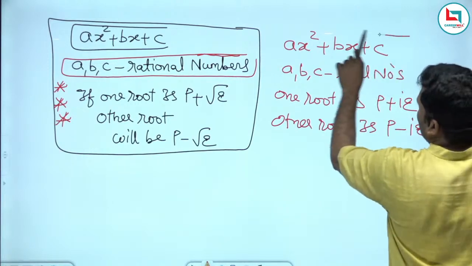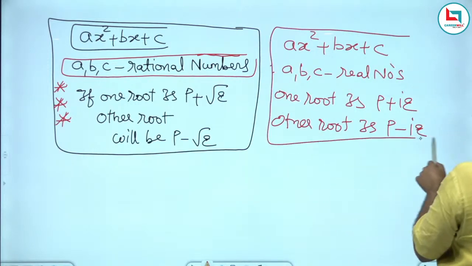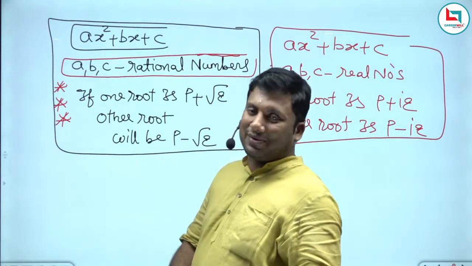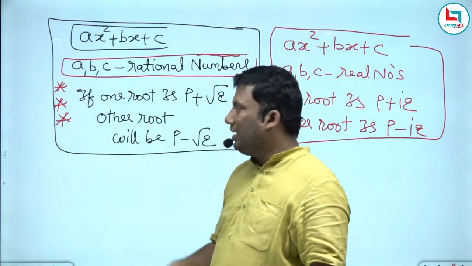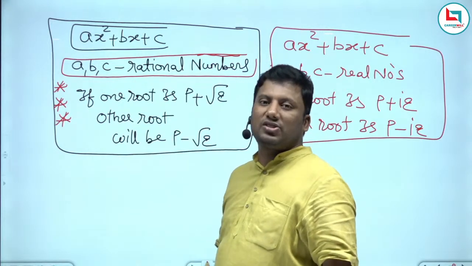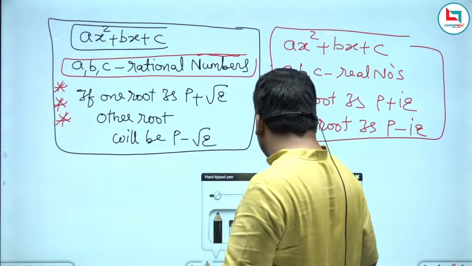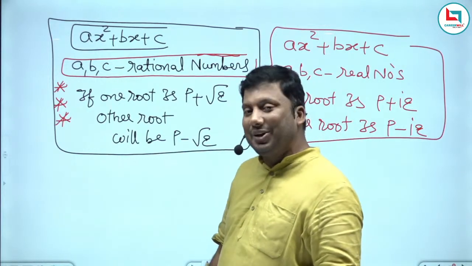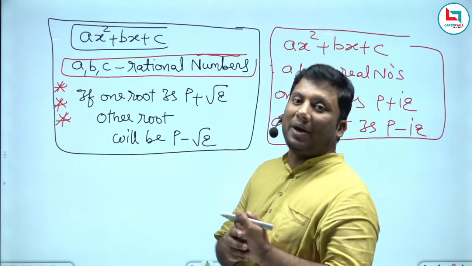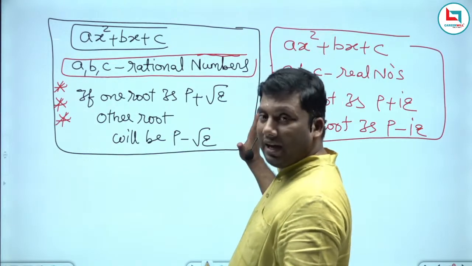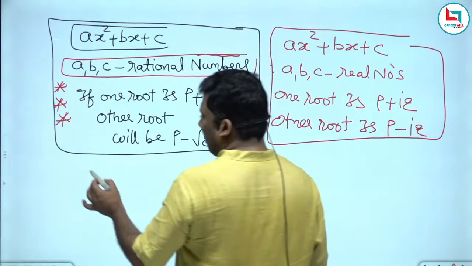Very, very important. Surds will always happen in pairs only when the coefficients of x square, x and the constant are rational numbers. If one root is p plus root q, another root is p minus root q. If one root is p plus iq, another root will be p minus iq only when a, b, c are real numbers. Make a note of these two important key points.